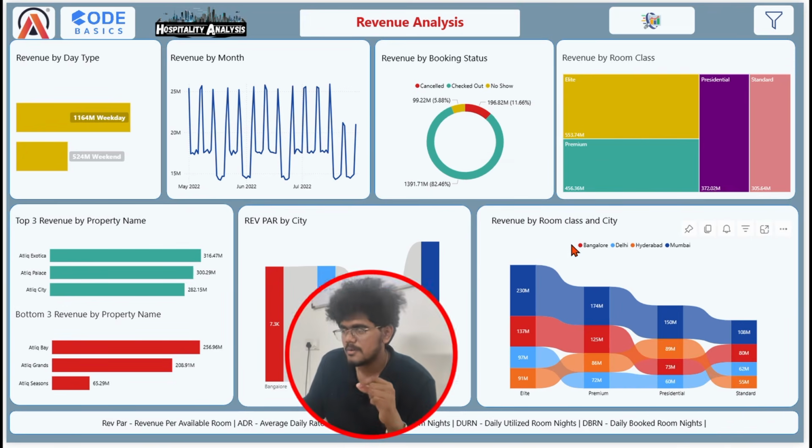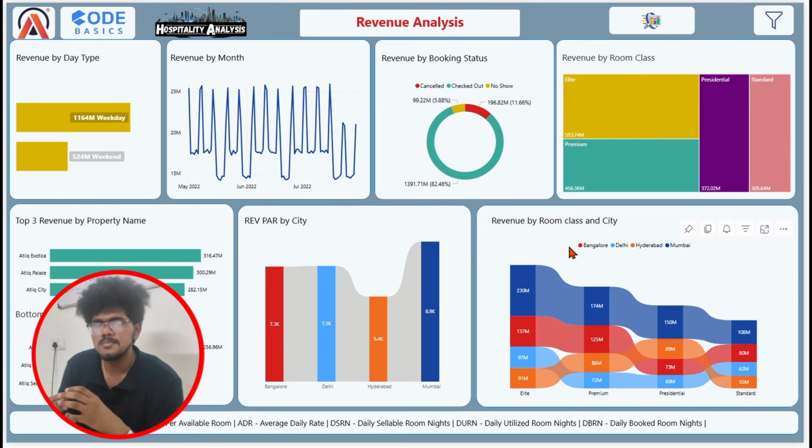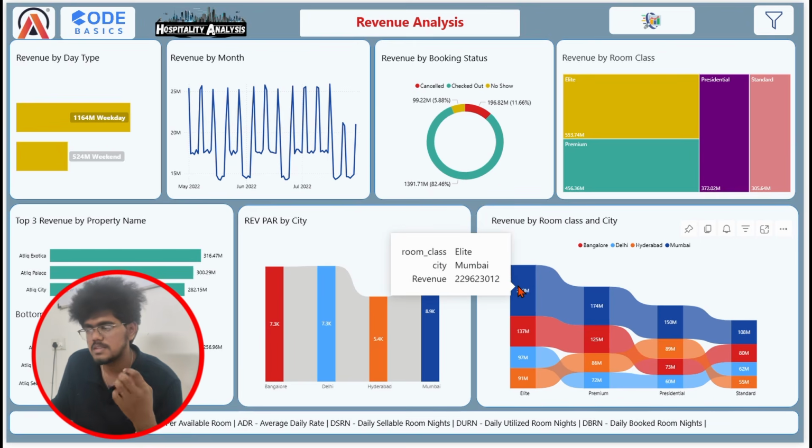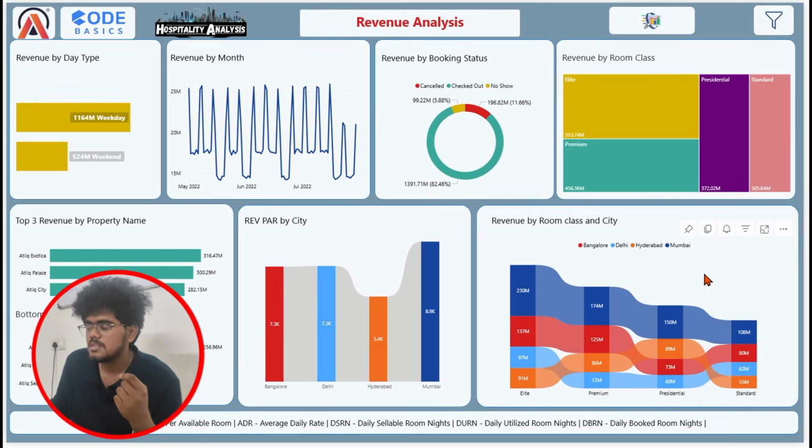If you look at the chart below, it tells you in that specific room class what city has performed well, and you can get the answer that Mumbai is the market leader. But the thing we need to notice is that Hyderabad is where they have not performed. They are the lowest in Elite and also in Standard, but they have significantly improved in Presidential. We need to appreciate that and acknowledge that.